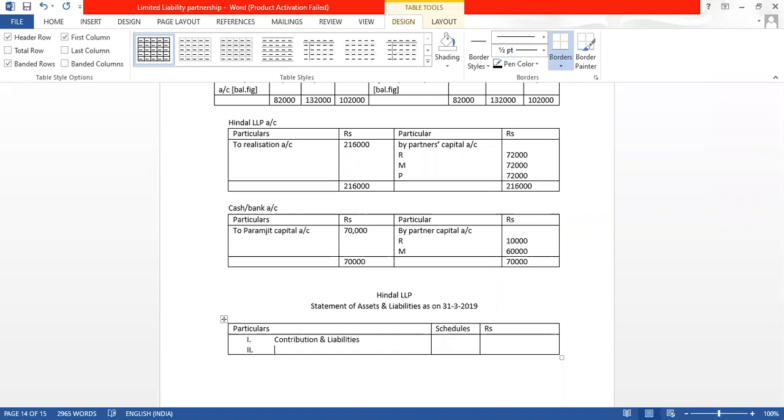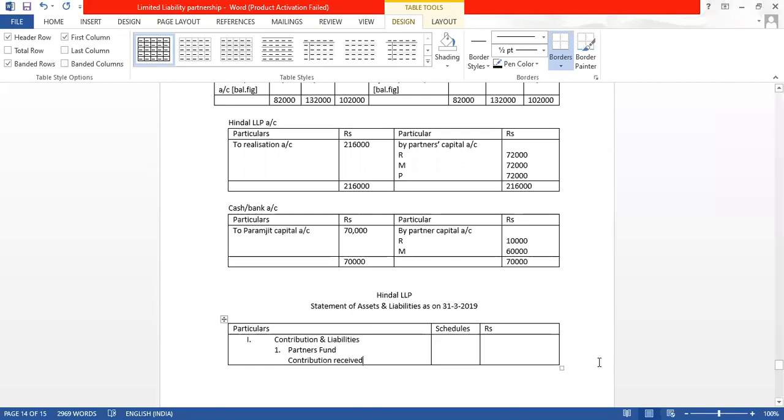So first one is contribution, which we will say 1. It is partners' fund. Partners' fund, we have contribution because there is no reserves, only contribution is there. Contribution received, that we will find out.